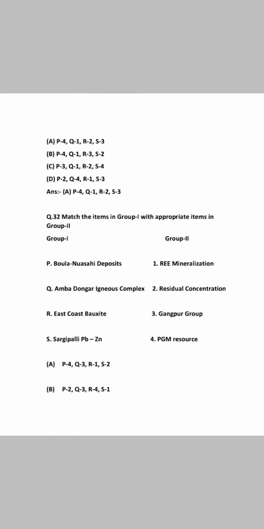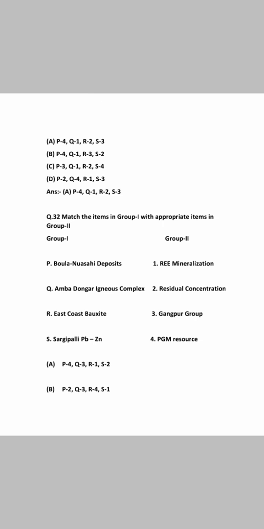Now we have to find out the correct one from this A and D. And now we go on to herringbone cross stratification, and we all know herringbone cross stratification is in tidal. So option A is correct because S3 is common in A and D, but Q1 is not. So option A, P4, Q1, R2 and S3.